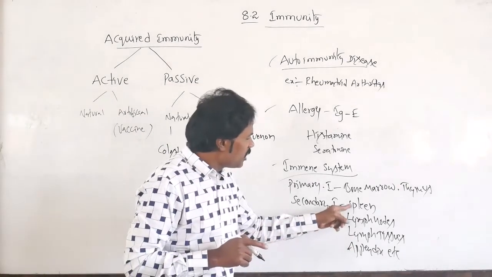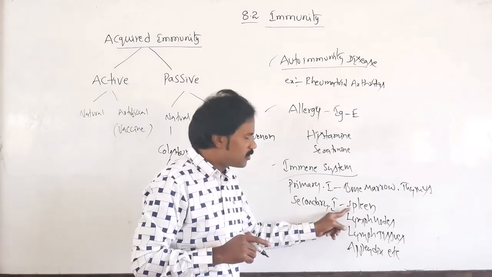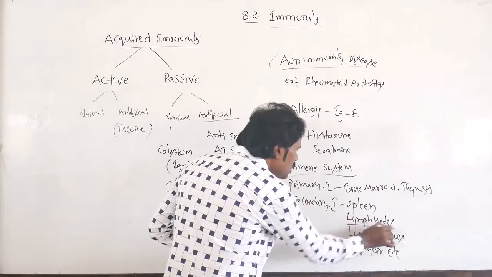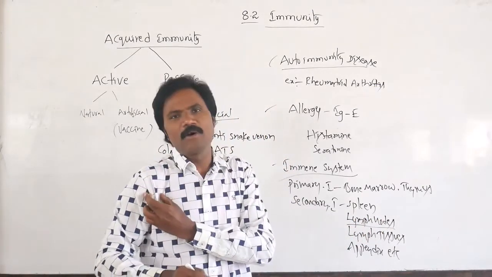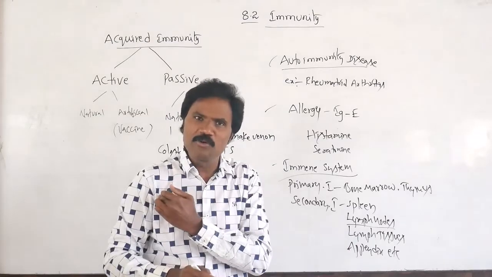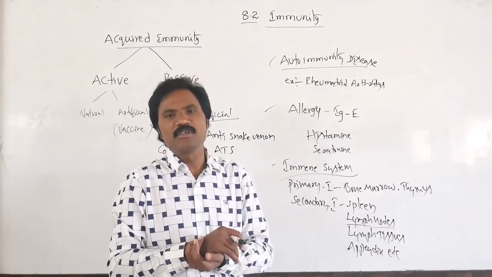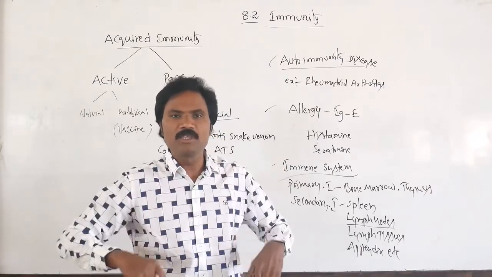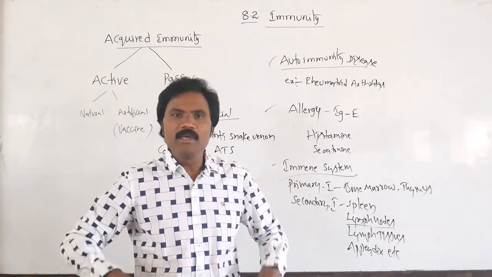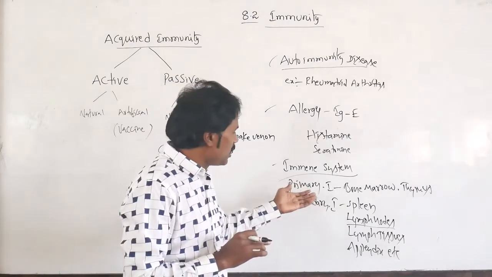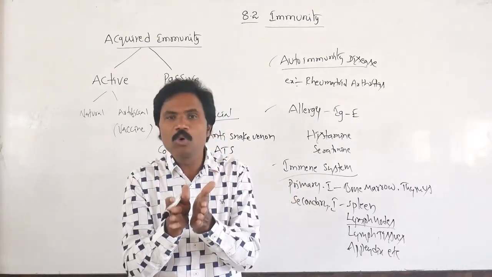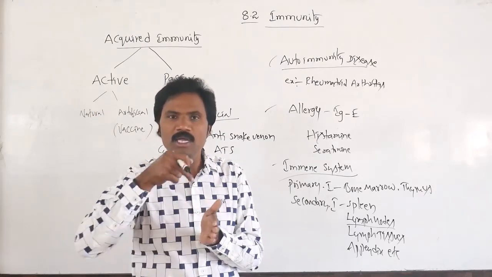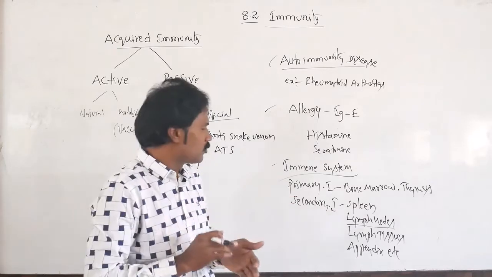The spleen is present below the stomach. Lymph nodes, apart from this, are present in our inguinal part and axillary lymph nodes, wherever in our body there are joints of the arms and legs. There they are arranged as lymph nodes, and with the spleen they are stored and preserved. Whenever the original pathogens attack, the preserved cells are ready to attack that specific type of pathogen.